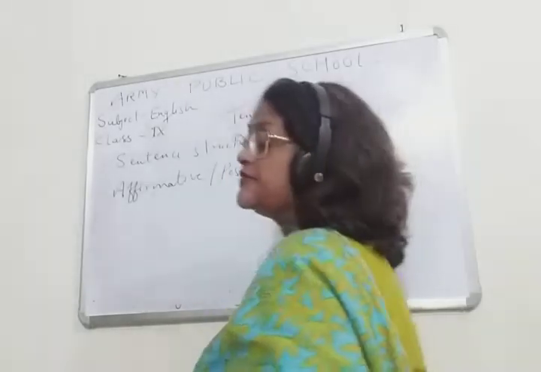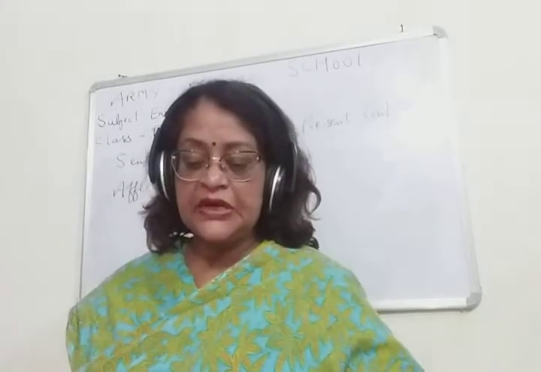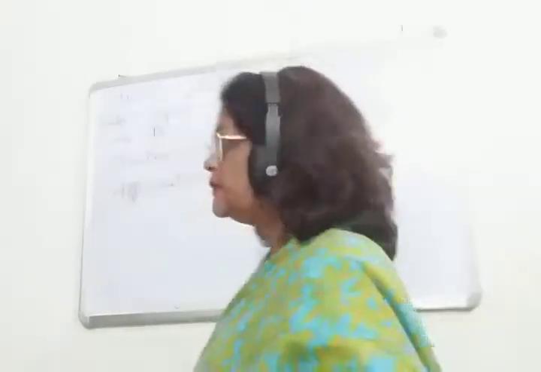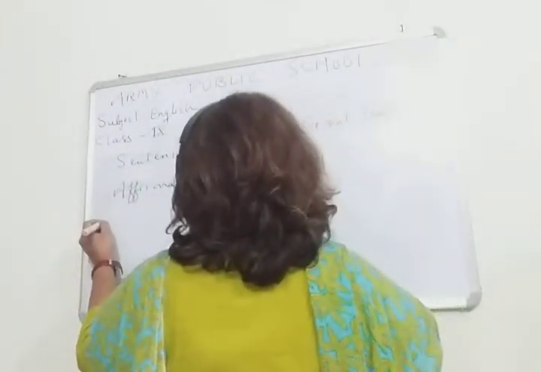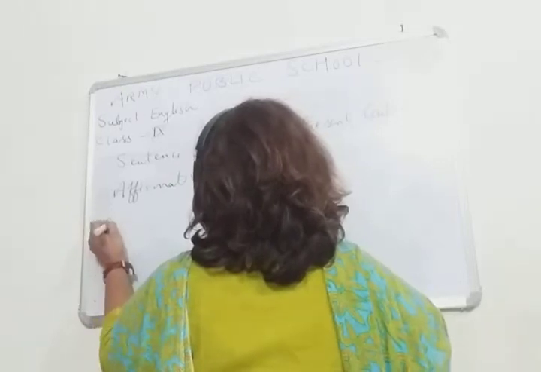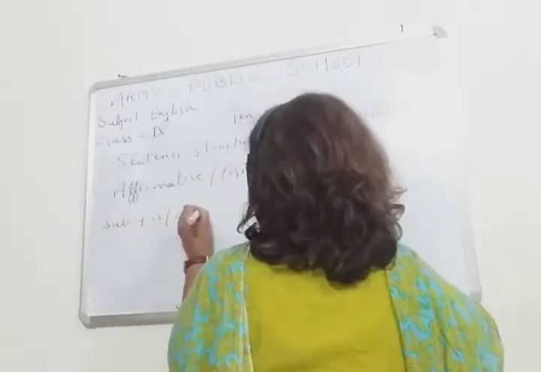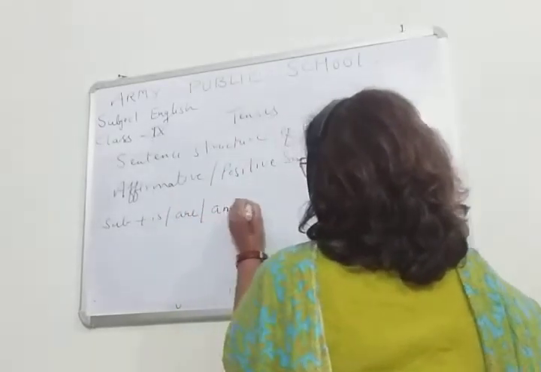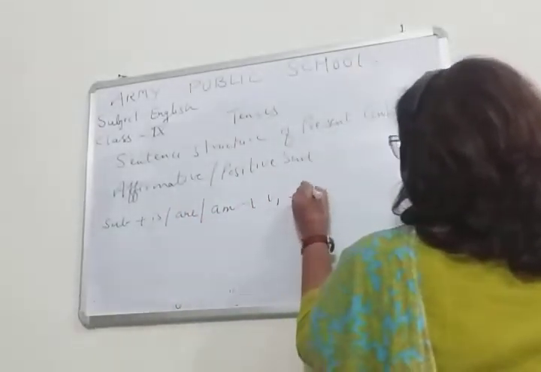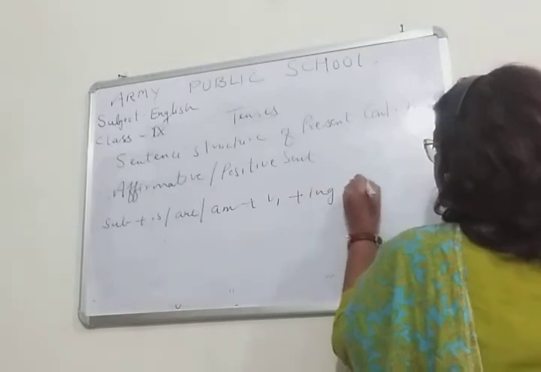Now children, what is the formula for positive sentences? It is subject plus is, am, or are, plus V1 plus ing, plus object.